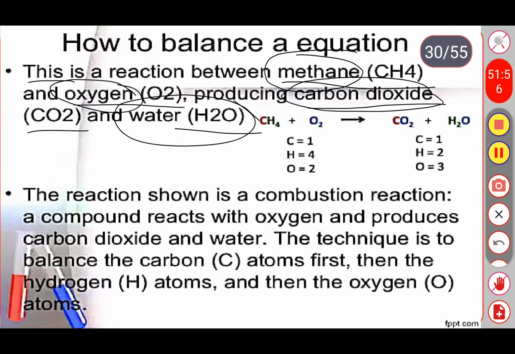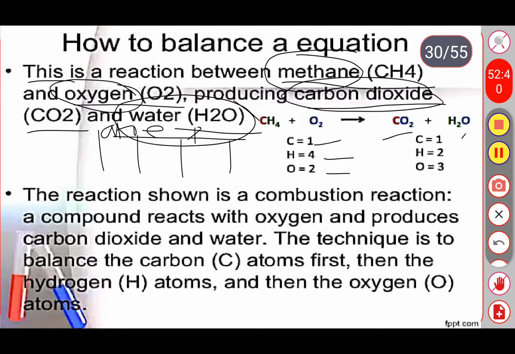So here you are observing methane. What is the molecular formula of methane? CH4, and it is added with oxygen. What does it form? Carbon dioxide and water. Now in this reaction we need to make two parts. First one, the reactant part, and second one is the product part. And first of all, the atoms. What are the atoms present in this? Carbon is the first atom, second one hydrogen, and third one is oxygen. So these three are the atoms existing in the given reaction.